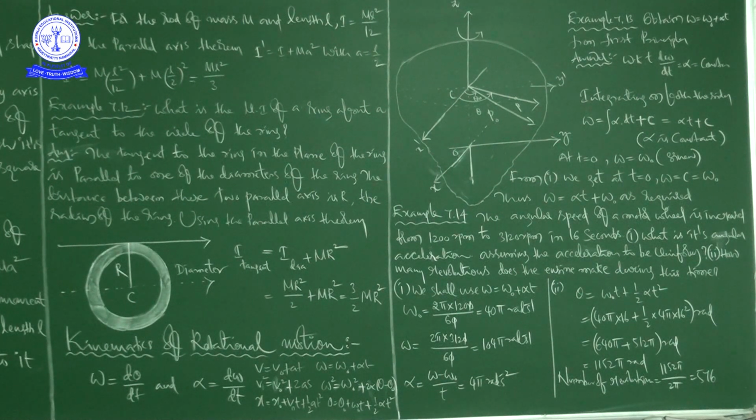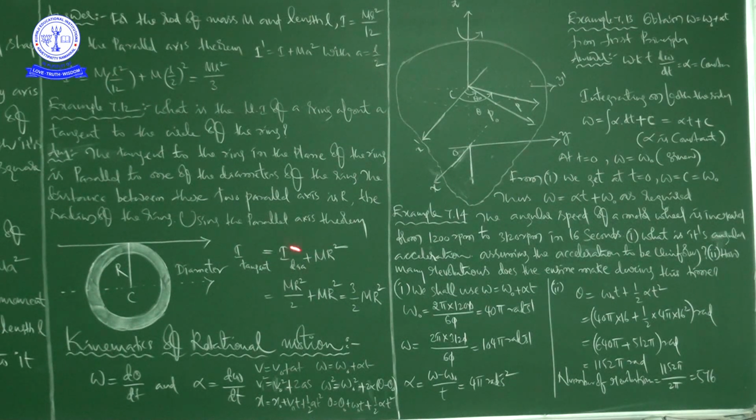And what he is saying is, see here, the tangent to the ring in the plane of the ring is parallel to one of the diameters of the ring. The distance between the two parallel axes is R, that is, the radius of the ring. Using the parallel axis theorem, you can write it like this: I tangent is equal to I about diameter plus m r square.